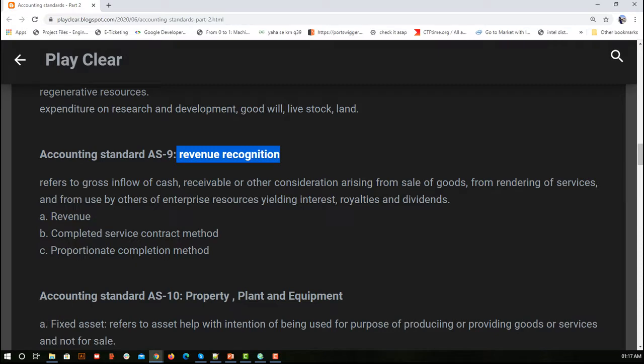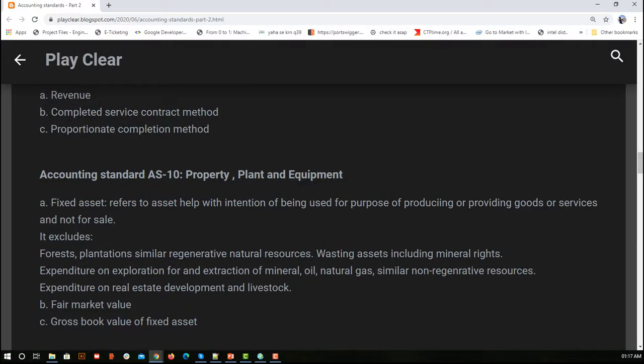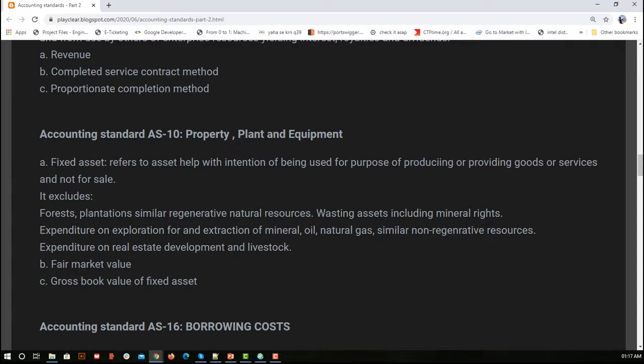Next we have accounting standard AS10. Now if you have seen, in AS6 we were dealing with the depreciation, which is nothing but about the tangible asset. So here we completely study about property, plant and equipment. So what it says is fixed asset refers to, okay, we know what is fixed asset. Something which is not meant for sale in the long term, or we can say it is not at all kept for sale. It is bought so that our business can run.